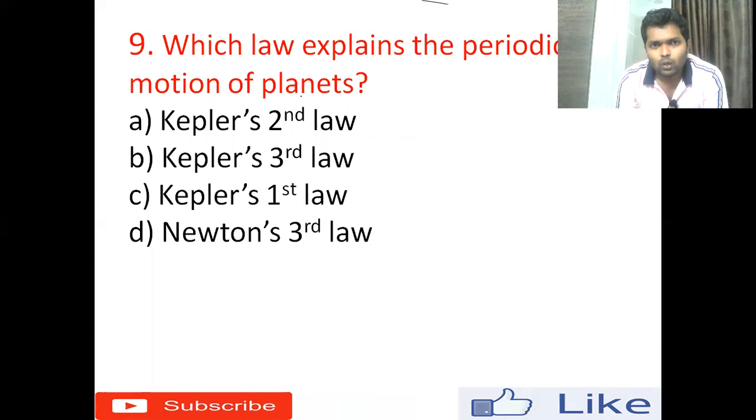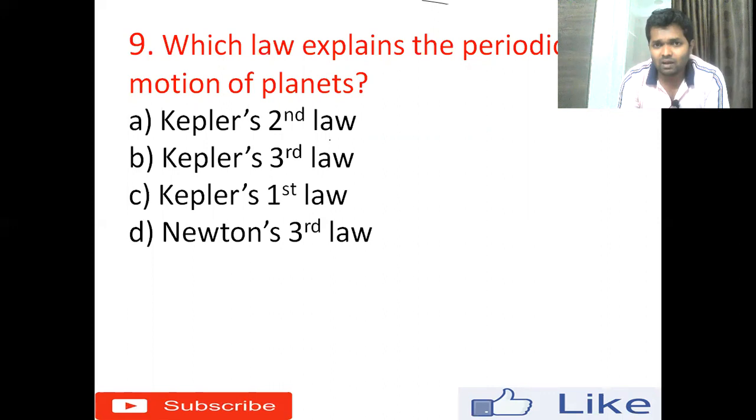Ninth question. Which law explains the periodic motion of planets? Option A, Kepler's second law. Option B, Kepler's third law. Option C, Kepler's first law. Option D, Newton's third law. Kepler is a scientist and astronomer who studied clearly the motion and direction of how the planets move around the sun.